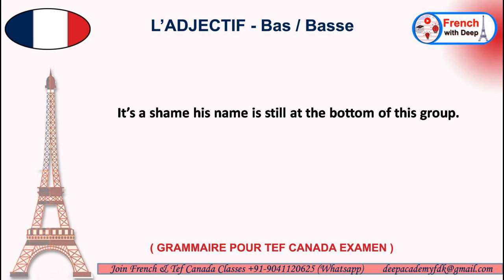And the combination of the preposition à and le, the masculine definite article, is au. So it becomes au bas de ce groupe. Group is le groupe, so it becomes ce groupe.